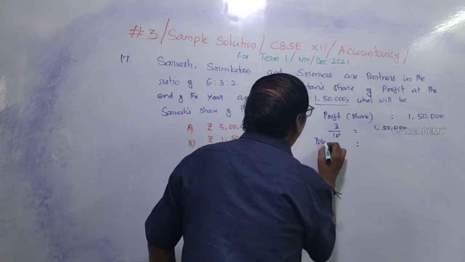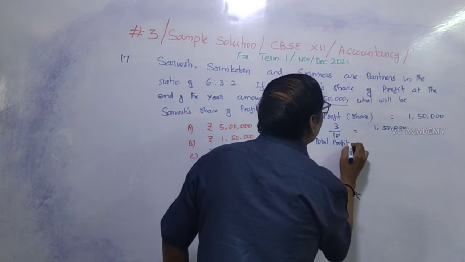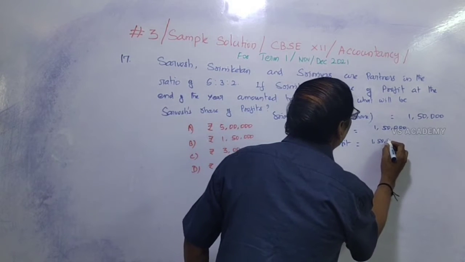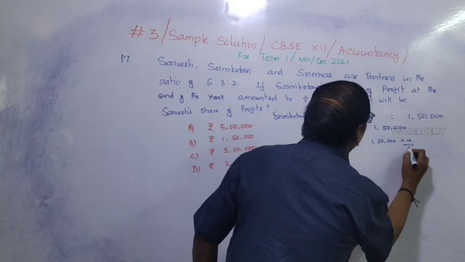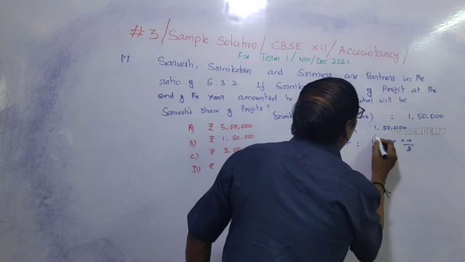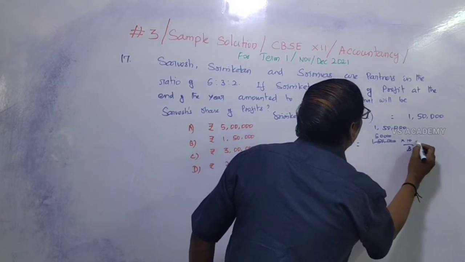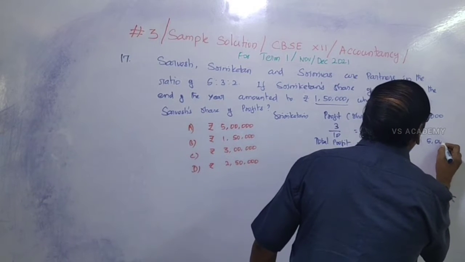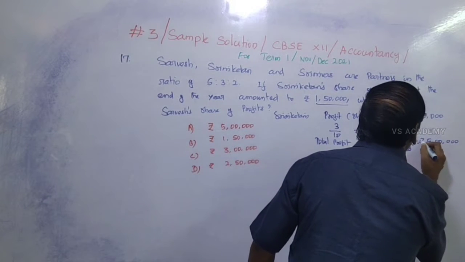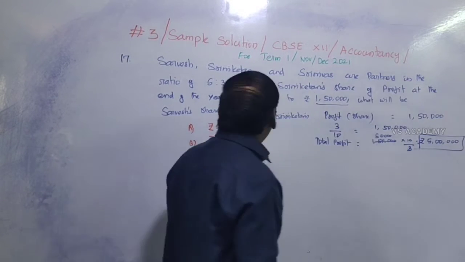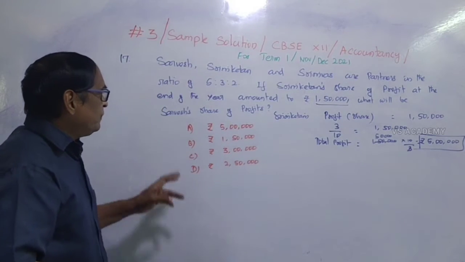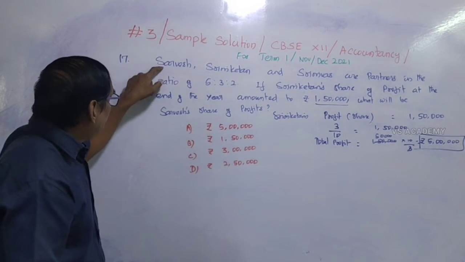By cross multiplication, total profit equals 1,50,000 into 10 divided by 3, so 5 lakh rupees is the total profit during the year. So what is asked in the question? We have to find out survey's share.